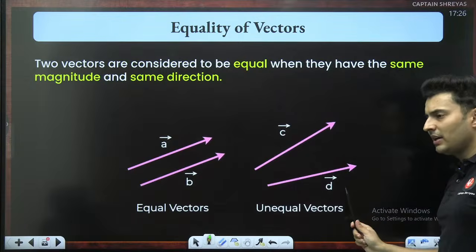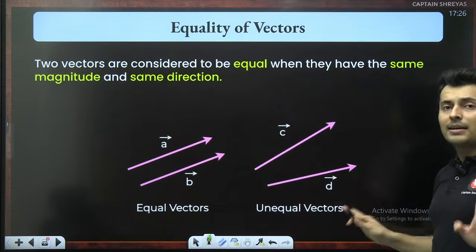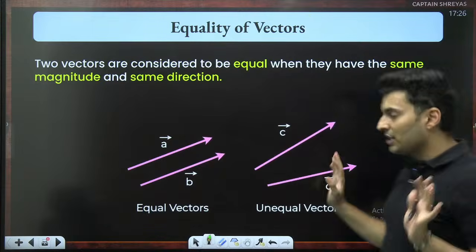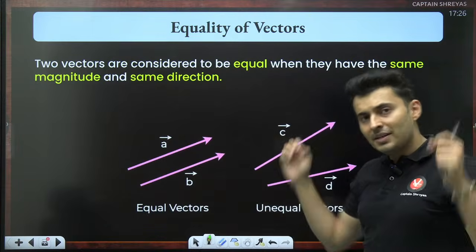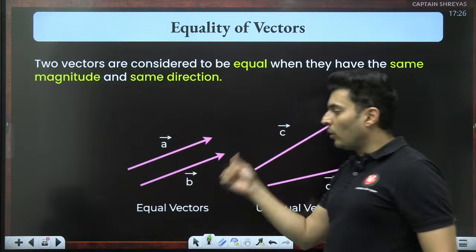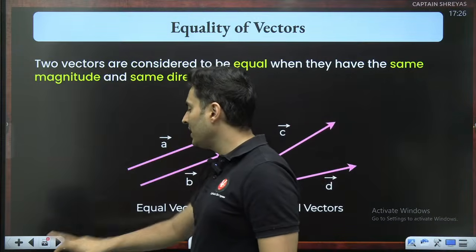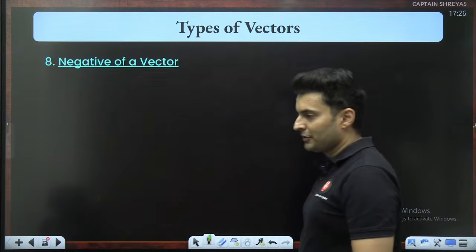If direction is different, even if the length is same, they are said to be unequal. If direction is same, magnitudes are not same, still they are unequal. So only when both are same are they said to be equal vectors.